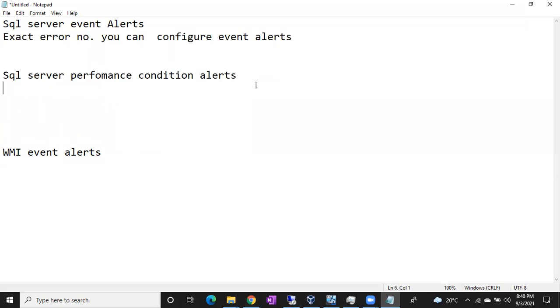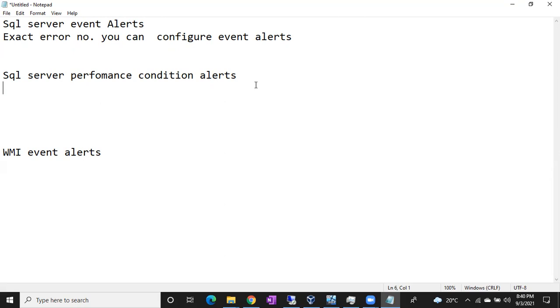With the performance condition alert, imagine your data file or log file is going to be full, say more than 90%. We won't wait till it is 100% full, right? If the data file is 100% full, you will get an alert, 1105, and then an email. But you don't wait, saying okay, let it fill completely, then I'll get an email and start working on it. It's not like that, right?